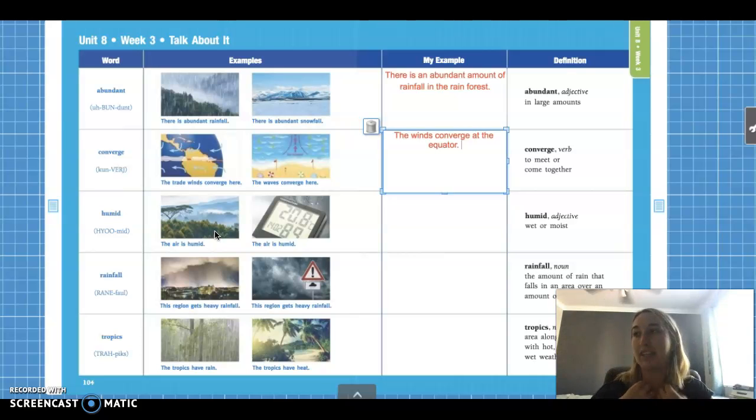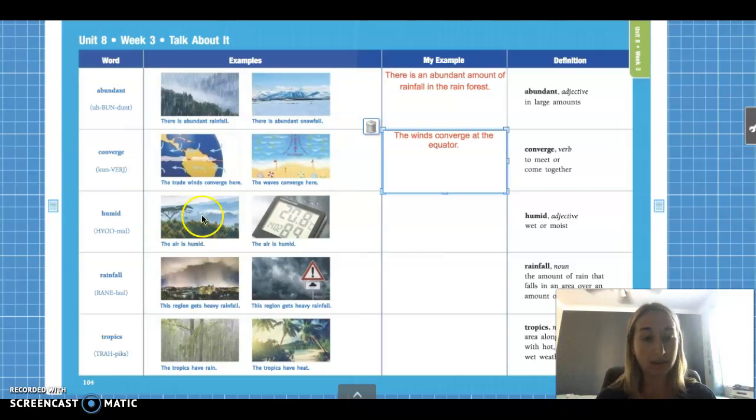So if you guys have ever traveled anywhere here in the United States, like Georgia or Florida or any of those southern states, when you go there, it is very humid. So when you walk outside, you just instantly start sweating because it's super hot, it's super moist, and it makes your body also sweat. So I don't like humidity. It makes me cringe just thinking about it because it just makes you very sweaty. Typically here in Marietta, we don't really have too much humidity. It's more dry and desert-like here in Marietta.